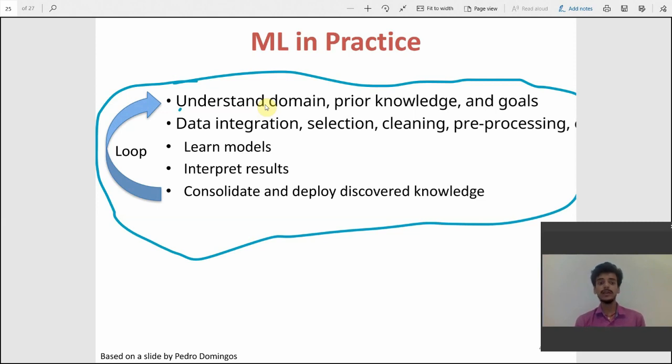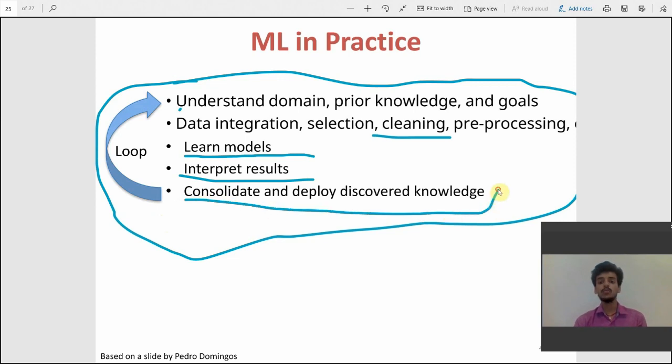Data is formatted in different ways, has missing data, and has some anomalies, like some data showing insignificant values. So we need to pre-process the data and learn models. We need to create models from the data and interpret the results. We need to get results from the test data, and consolidate and deploy the discovered knowledge. All the knowledge gained from the model, we need to deploy.